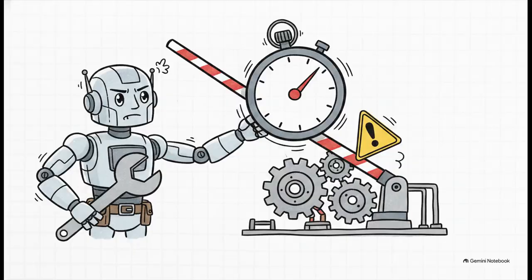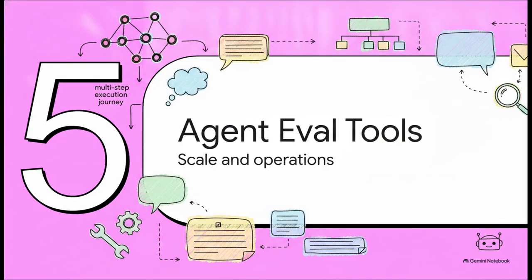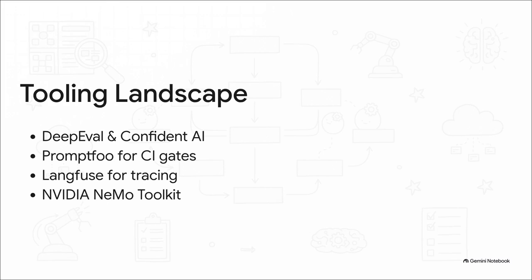Finally, Section 5, Tools for Agent Evaluation. So you might be wondering, how do you actually build this without starting entirely from scratch? Well, there's a rapidly growing ecosystem ready to help you operationalize these exact concepts. You can use PromptFoo as a fast, rule-based CI gate whenever you submit a pull request. You can use DeepEval to run scheduled, nuanced LLM-judged evaluations. And crucially, you can plug into platforms like LangFuse or Confident AI to monitor your agent's execution trees in production, which catches that silent drift we talked about earlier. Oh, and if you want an all-in-one, the NVIDIA NeMo Toolkit even bakes evaluation right into its orchestration.